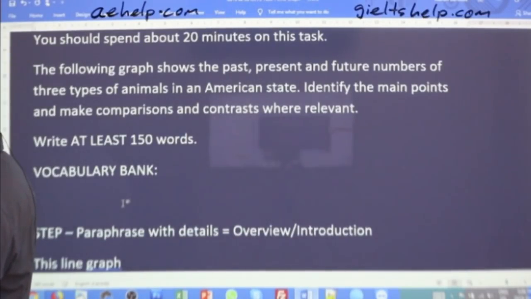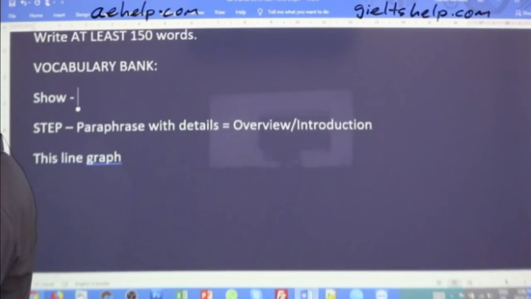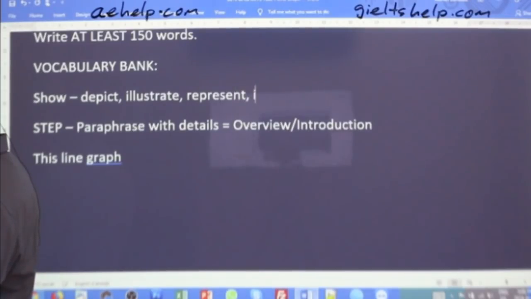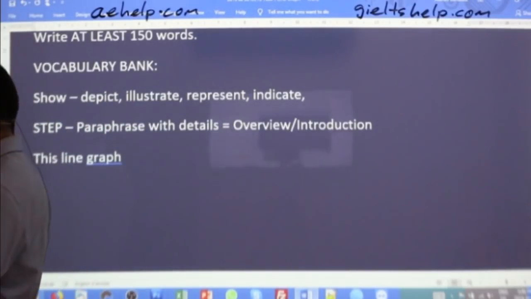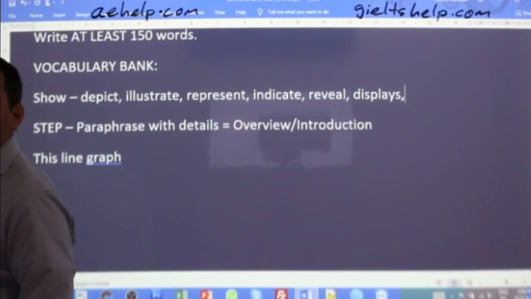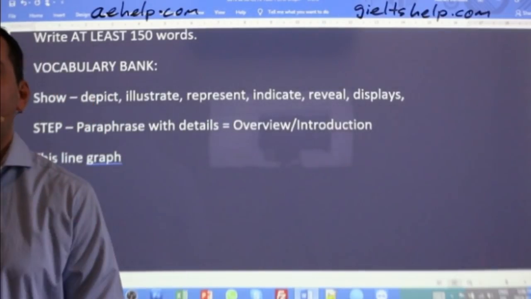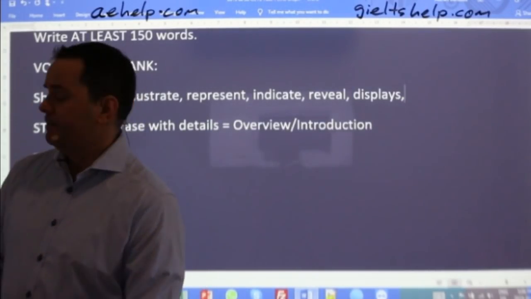So first word that we're building for is the word show. Different ways to say show. If you got some, let me know. I'll put them up here. Depict, illustrate, represent, indicate. Reveal, sure. It's a good one. Thank you, Aman. Okay, displays, Pachu is good as well. Thank you. Display or displays. Yep, got that one. All right. Good. So that's for show.